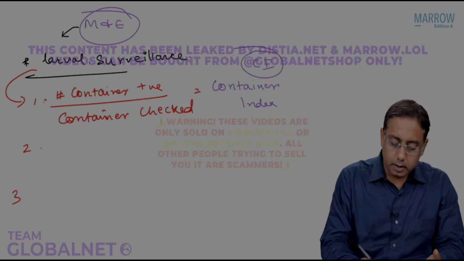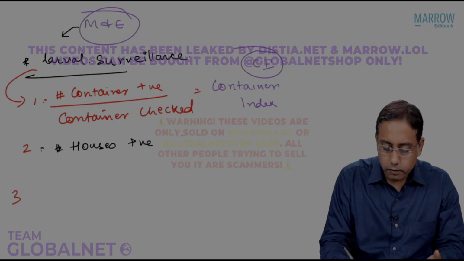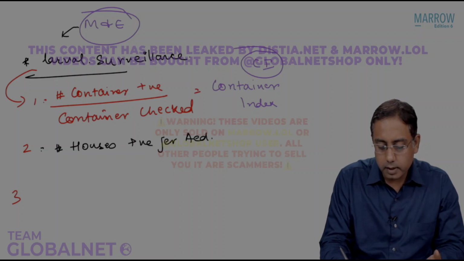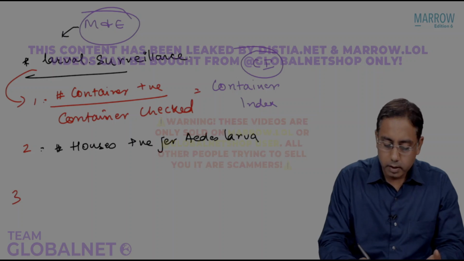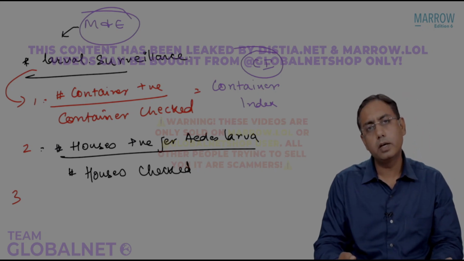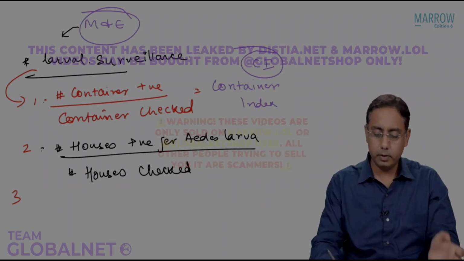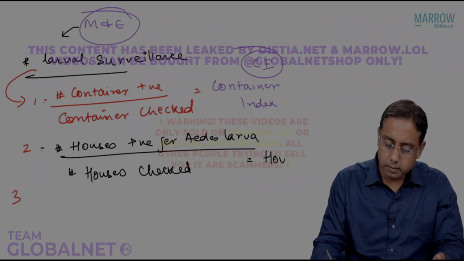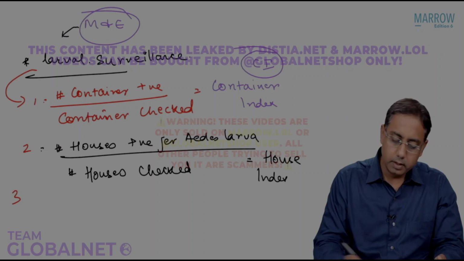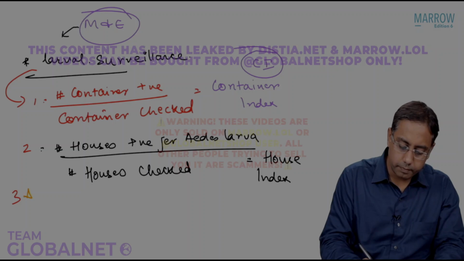If I check the number of houses positive for Aedes larva, divided by the number of houses checked, what will that be known as? Container by container is known as container index. So house by house will be known as what? House index. Obvious answer. Now this is the MCQ.